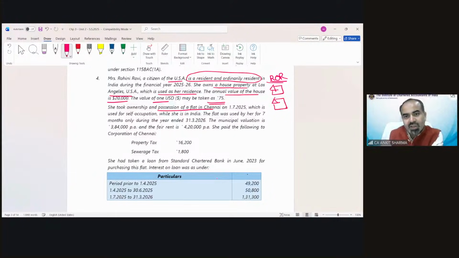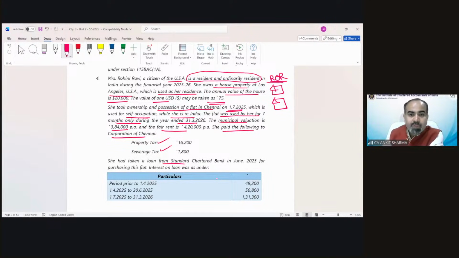So two houses are there. On 1st July 25, she has taken the possession, which is used for self-occupation while she is in India. The flat was used by her for 7 months only during the year ending 31st March 26. The municipal valuation is 384 per annum and the fair rent is 420 per annum. She paid the following to the Corporation of Chennai, that means municipal taxes, property tax, sewerage tax.